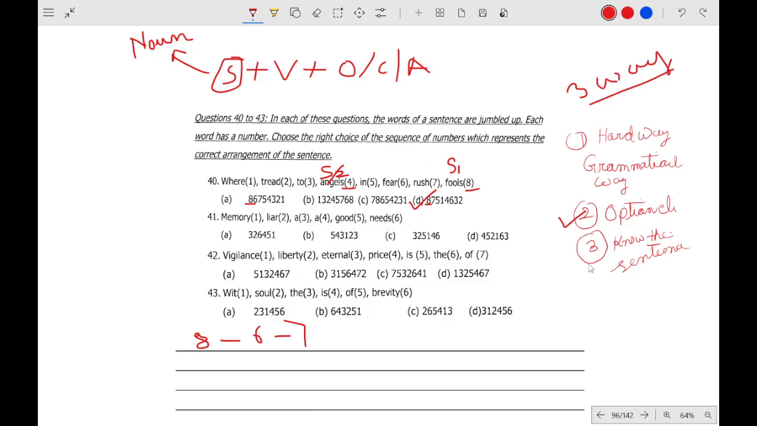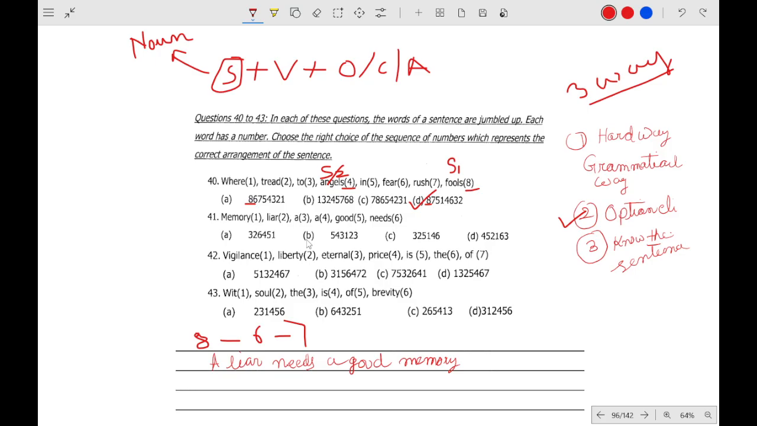And number 3 is know the sentence. That means if you already know what the sentence would be, for example, memory, liar, a, good. What does it mean? A liar needs a good memory. Let me write it down. A liar needs a good memory. This is a proverb.